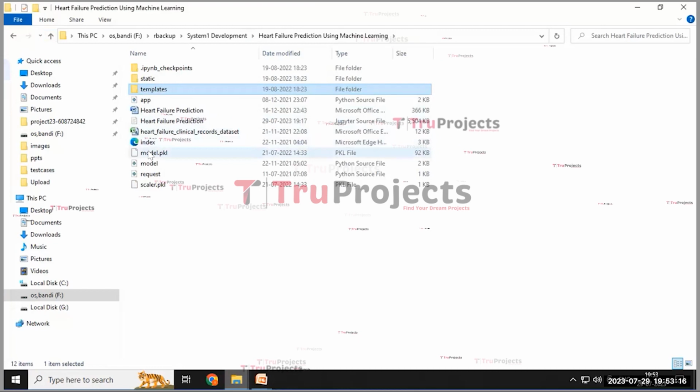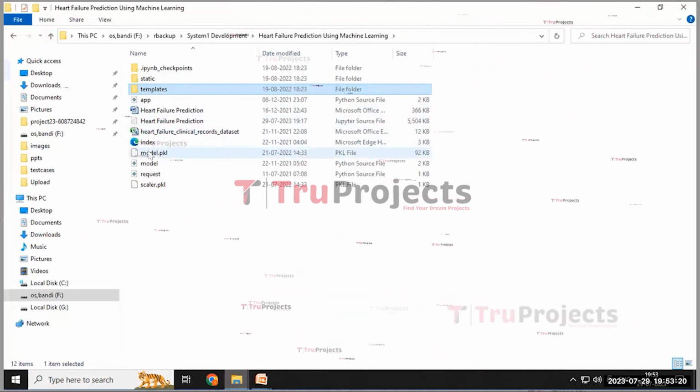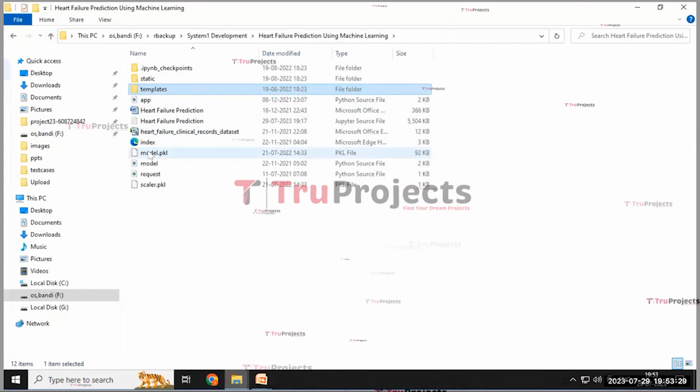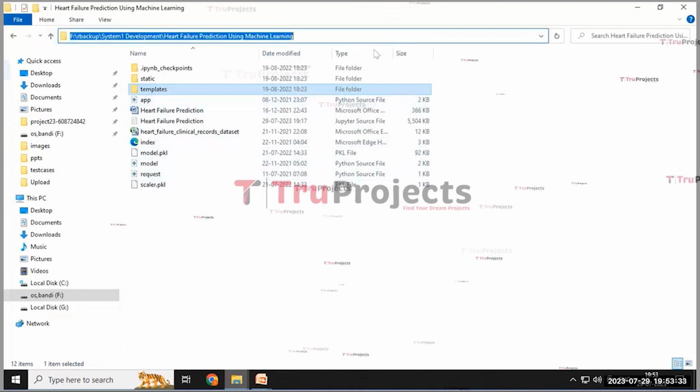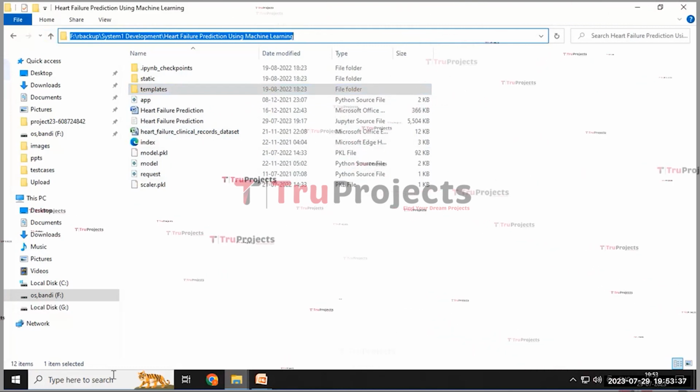And the model is a pickle file which contains the algorithm information and can be loaded into the project code during runtime to utilize the trained model for various tasks, such as making predictions on new data and performing specific operations. And for the execution of the project, first we need to copy this code folder and then open the Anaconda prompt.